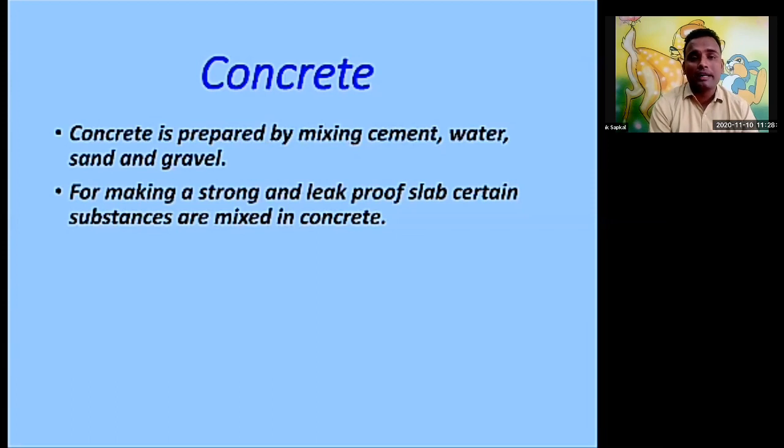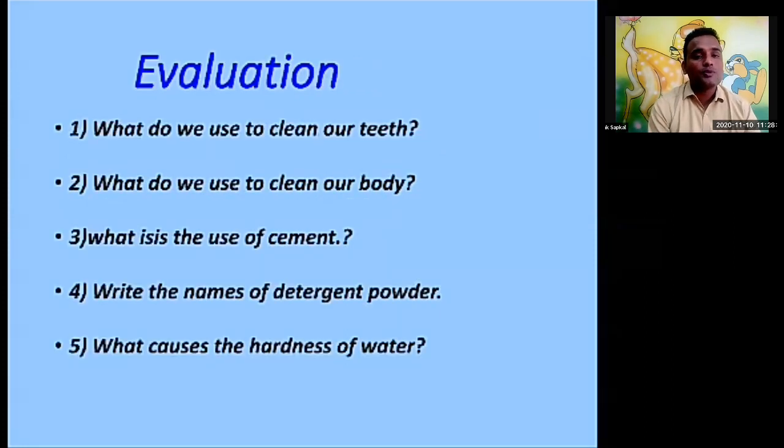Many substances are there which prevent leaks. So this is the concrete that we are using to make floors, pillars, as well as ceilings or slabs. Okay, next slide. In this way we have learned about the materials we use. We learned about man-made things and natural substances.